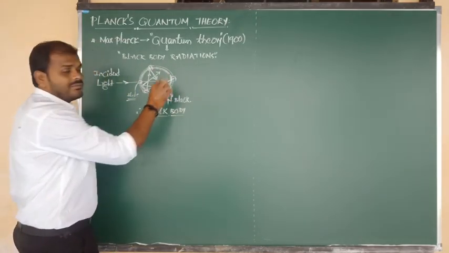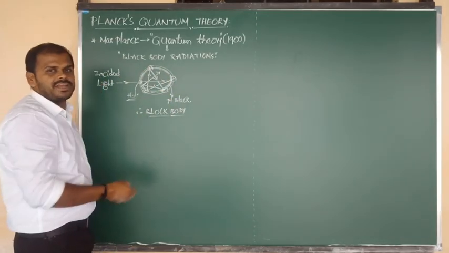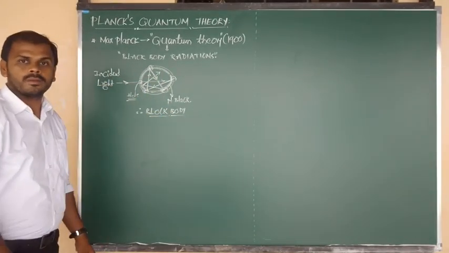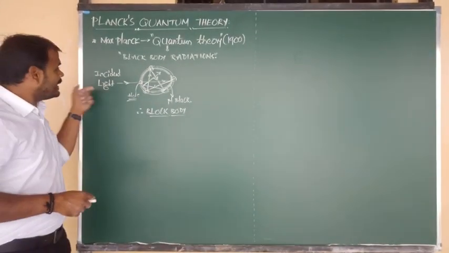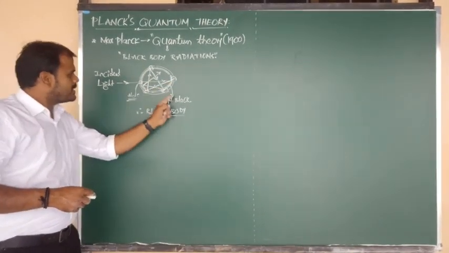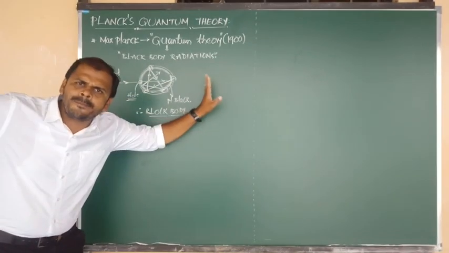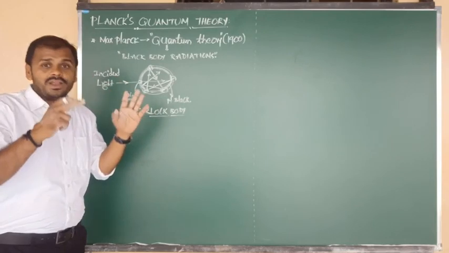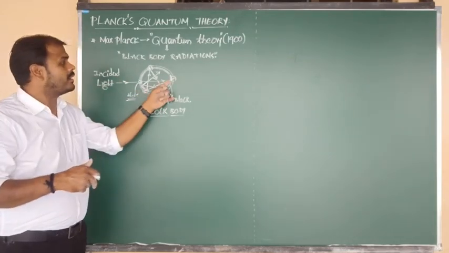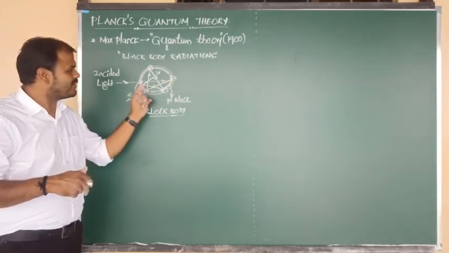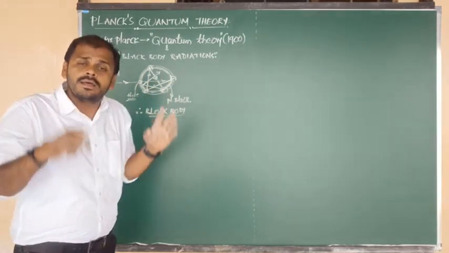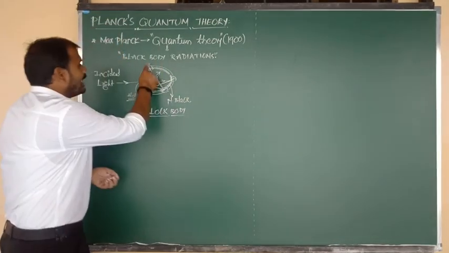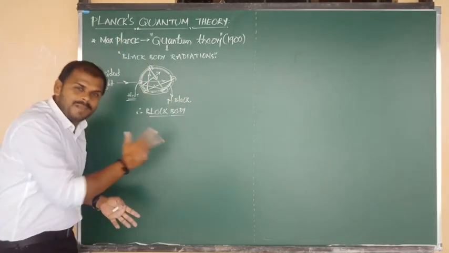The energy lost by the incident light will be gained by the electrons which are present in the black body. The incident light undergoes a number of reflections in random manner, but at every reflection point, incident light loses energy, and that energy will be gained by the electrons present in the black body.